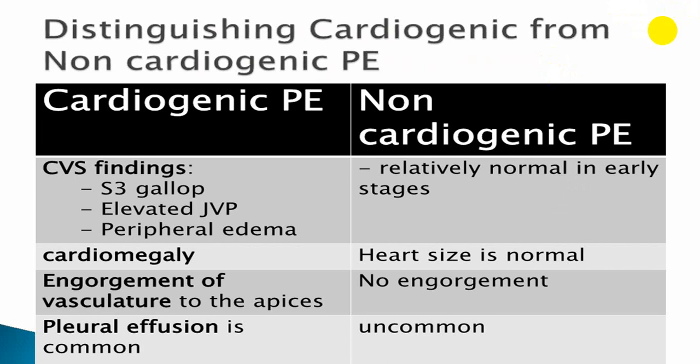Again, if there is cardiomegaly, S3 gallop, elevated JVP, Kerley A lines, Kerley B lines, and pleural effusion, it goes in favor of cardiogenic, while absence of S3, absence of elevated JVP, lack of peripheral edema, normal cardiac size, normal JVP, no Kerley A lines, no Kerley B lines. Usually pleural effusion is absent.